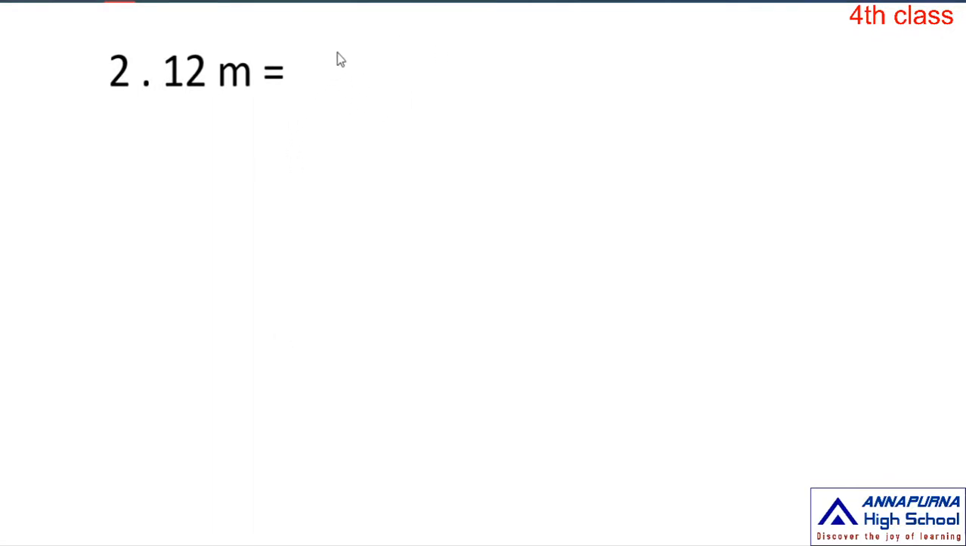So first, what we have to do, ma, we need to divide into two parts. 12 into 1 meter. Why are we using 1 here? Because if you multiply anything with 1, you get the same number. 12 into 1 means 12 only. 12 into 1 meter, that is 12 meters.